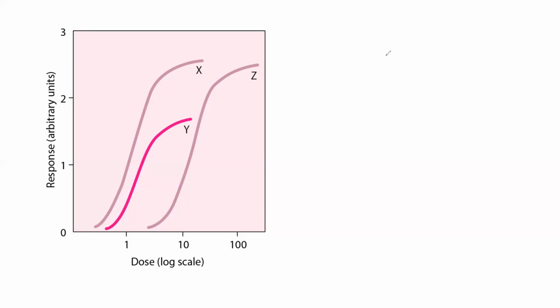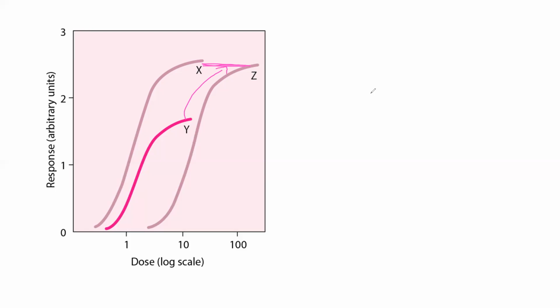In terms of efficacy, Y is definitely less height, so less efficacious than X and less efficacious than Z. So we finished with Y. Next, coming to Z. It is the rightmost, so definitely less potent when compared to X and less potent when compared to Y. In efficacy, it is equally efficacious with X because they both have similar height. When compared to Y, it is definitely more efficacious because it has more height.